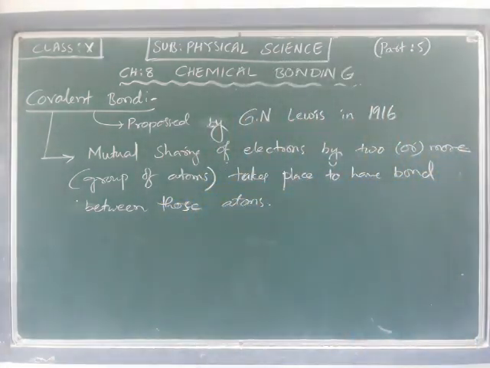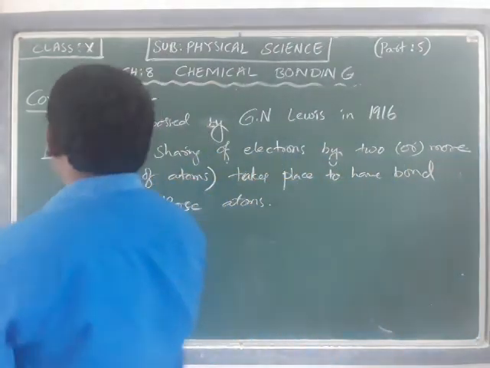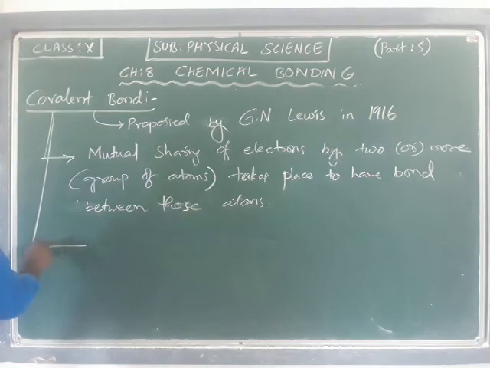This concept will be understood better with a small example of how molecules are formed.